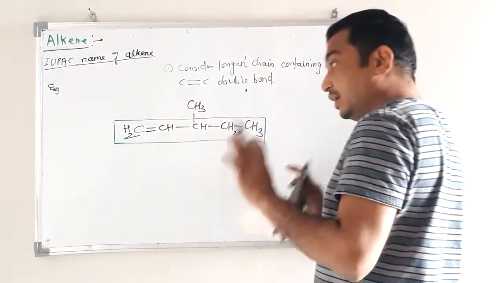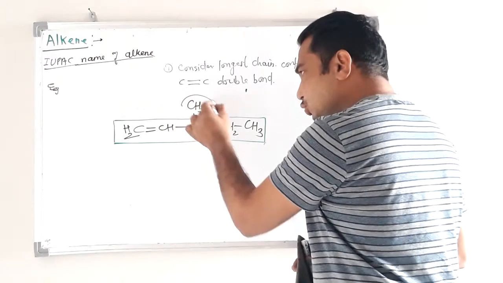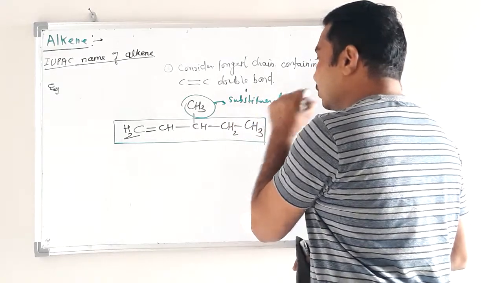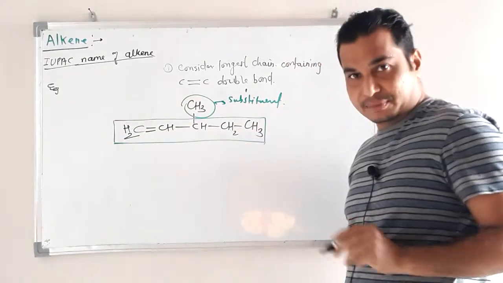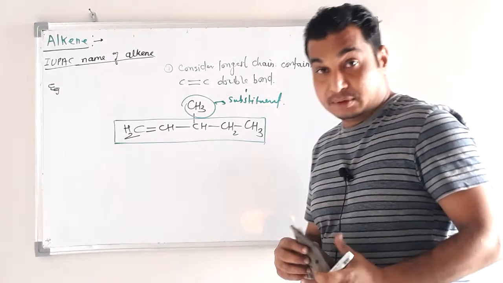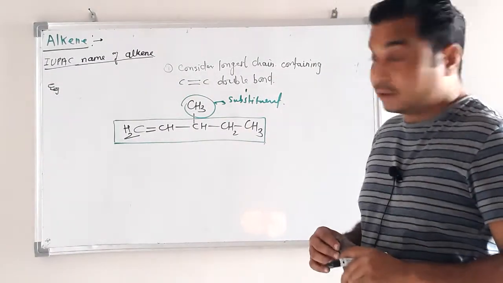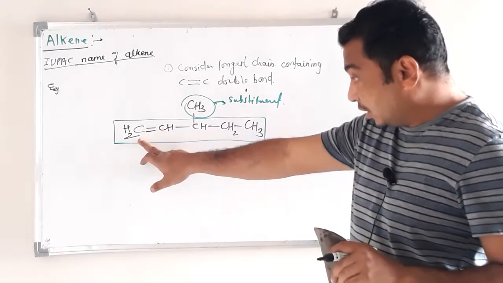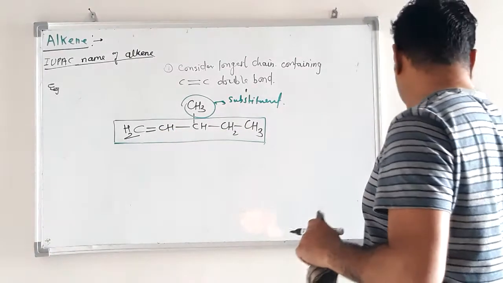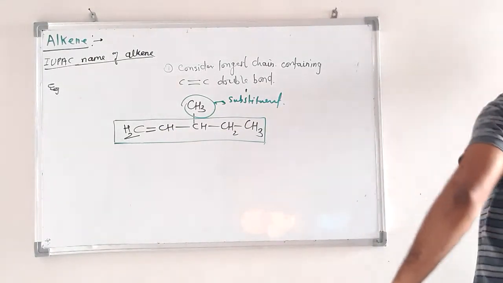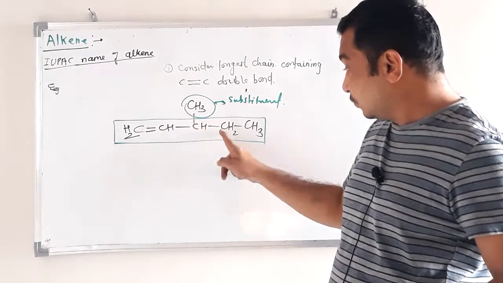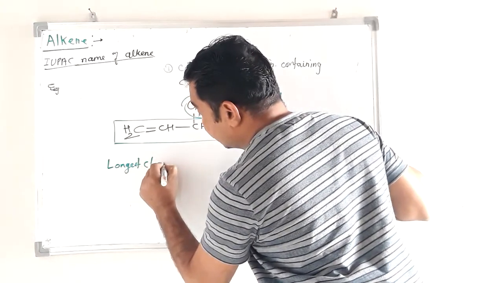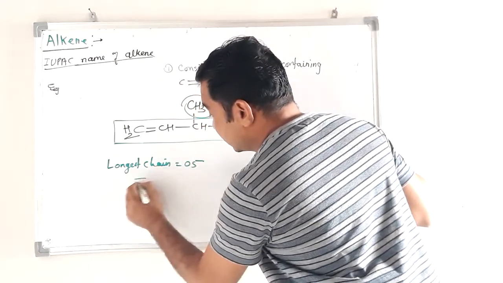and this longest chain contains the carbon-carbon double bond, and this is the substituent. This is the longest chain having a carbon-carbon double bond. Now the next part is to give the parent name. To give the parent name, we have to count the number of carbon atoms, 1 2 3 4 5. So the longest chain contains how many carbon atoms? 5 carbon. 5 carbon means pentane.